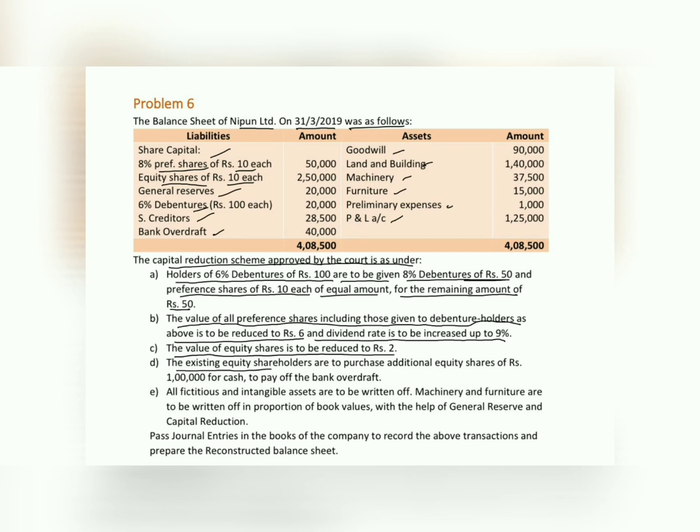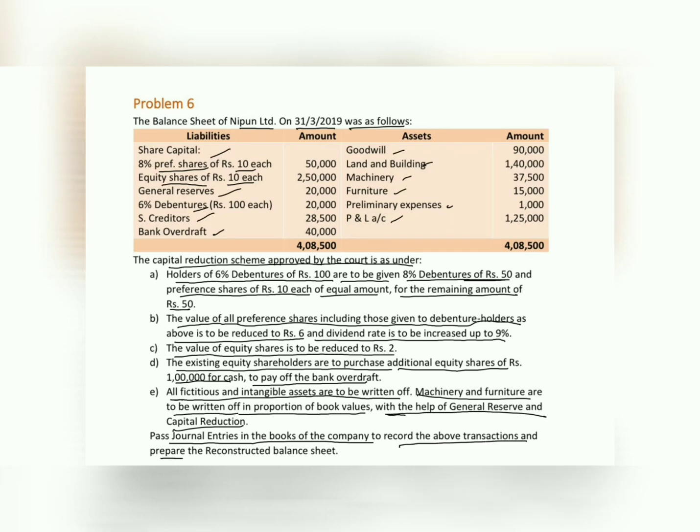The fourth point tells us the existing equity shareholders are to purchase additional equity shares of rupees 1 lakh for cash to pay off the bank overdraft value. And the last point gives us information that all the fictitious and intangible assets are to be written off, and machinery and furniture are to be written off in the proportion of book value with the help of general reserve and capital reduction account. So the question basically is to pass the journal entries in the books of the company to record the above transactions and also to prepare the reconstructed balance sheet.